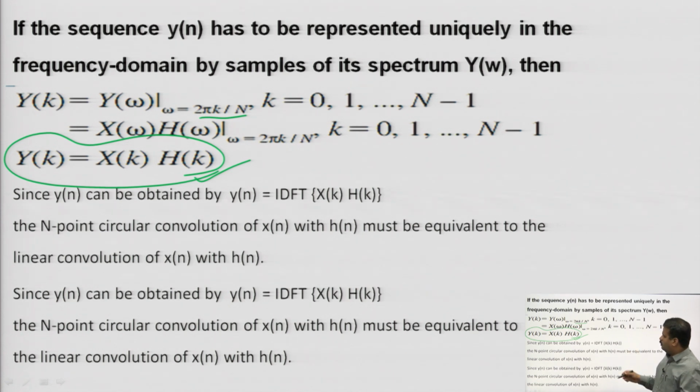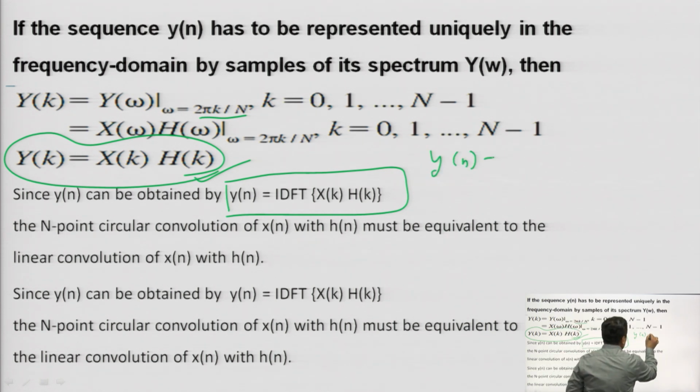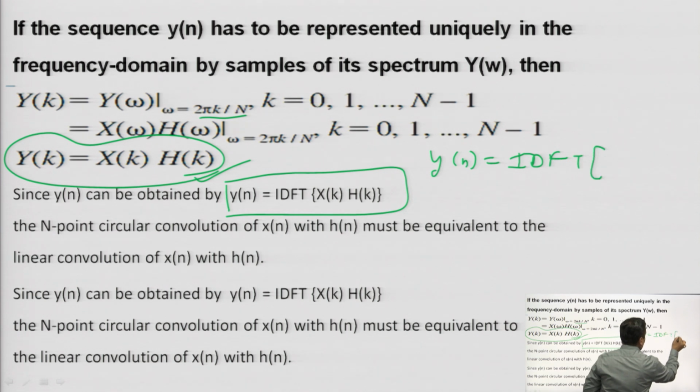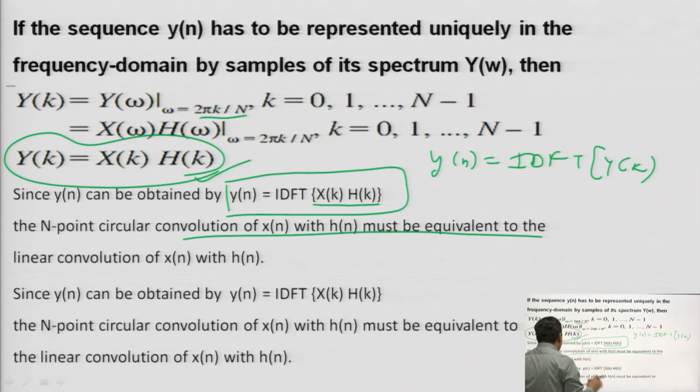And if you want y of n further, it will be the IDFT of Y of k, and Y of k is equal to X of k into H of k. So y of n is the IDFT of X of k into H of k. So what does it conclude? It concludes that the N-point circular convolution of x of n with h of n must be equivalent to the linear convolution between x of n and h of n, and you can calculate y of n equal to the IDFT of X of k into H of k.